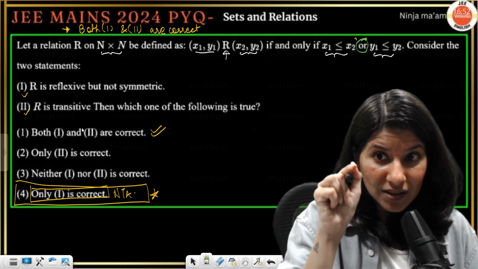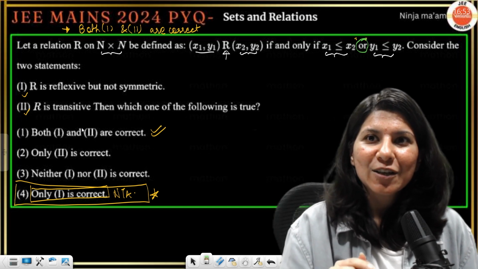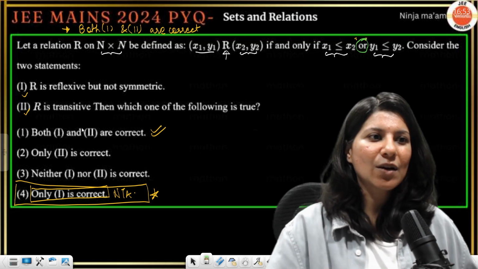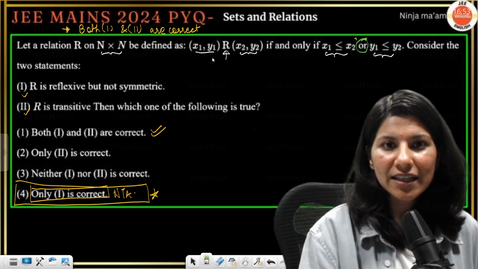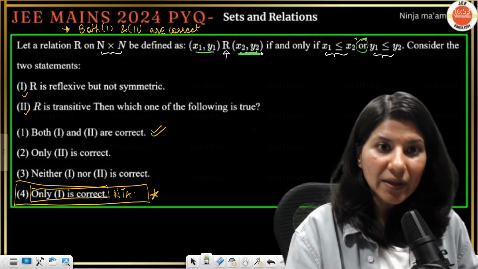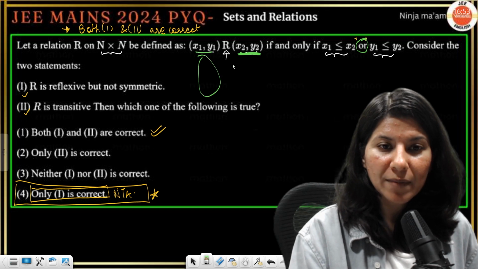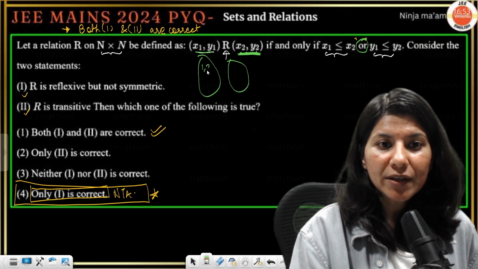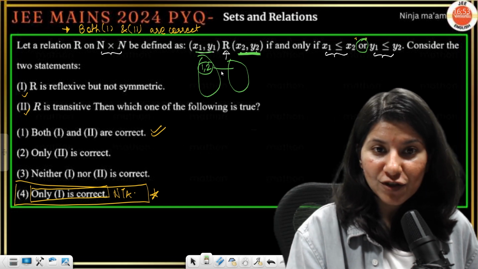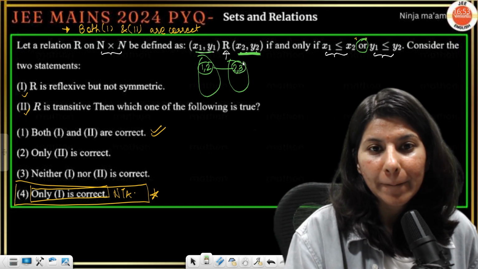But if you just pay attention to this "or" word, then option D will be the correct one. So we were saying NTA played this time. First of all, understand what is happening. Basically, what they are trying to say is these two ordered pairs will be related. If I just draw the mapping diagram, (1, 2) will be connected to (2, 3).